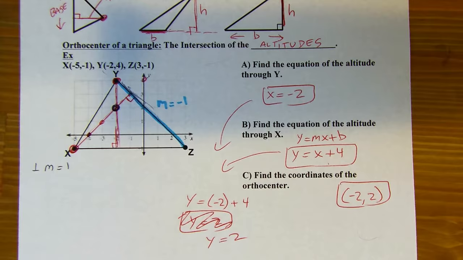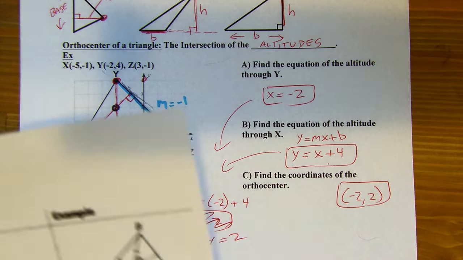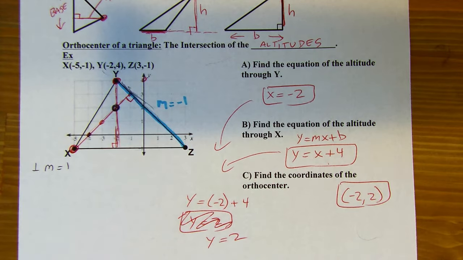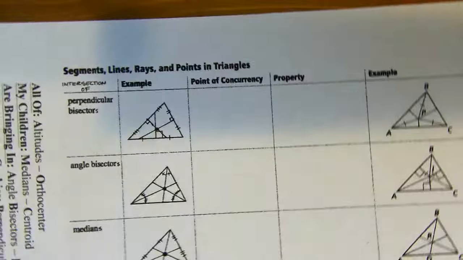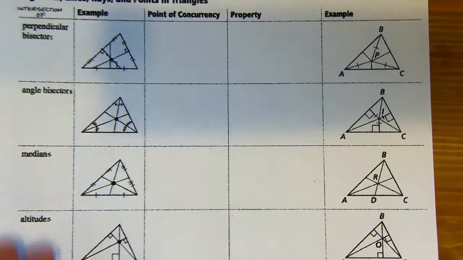All right. So there's a lot of information that we've accumulated now, because now we have 4 different points of concurrency. So let's go over this quickly.